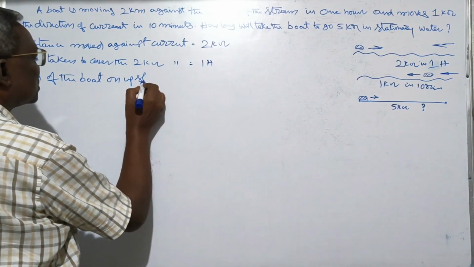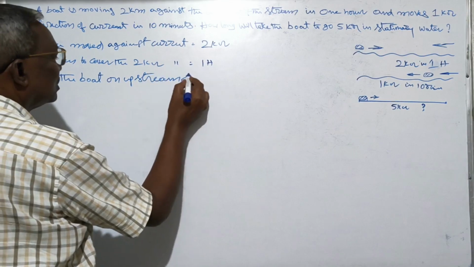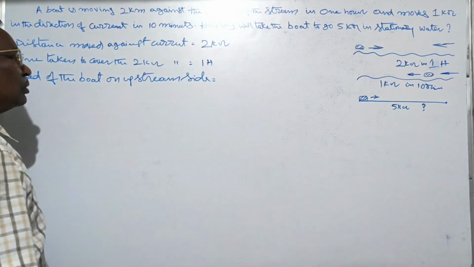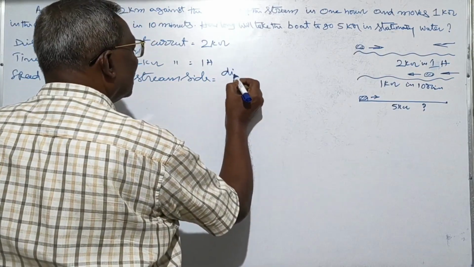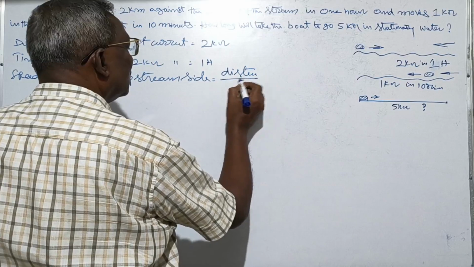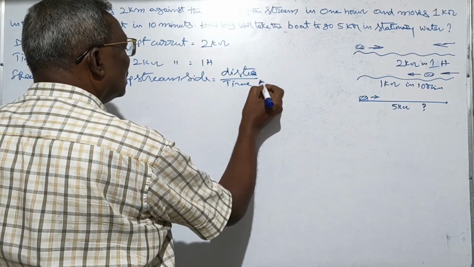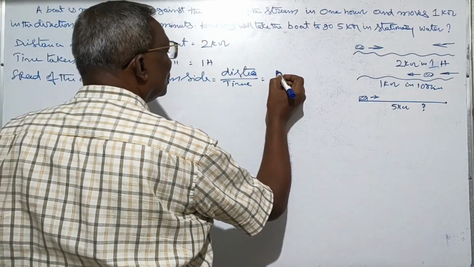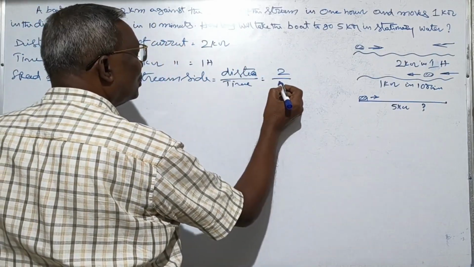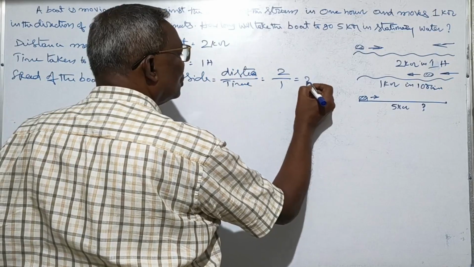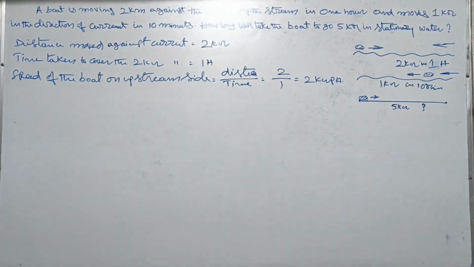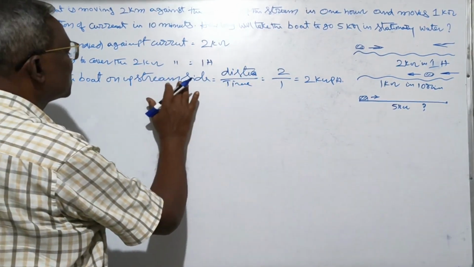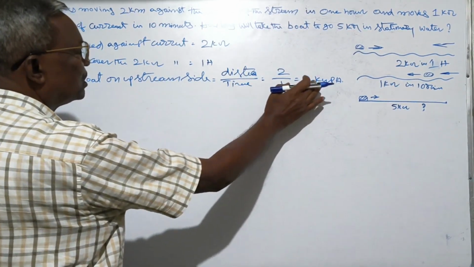Speed on the upstream side is equal to distance by time. Distance is equal to 2 kilometers by time, 1 hour, that is equal to 2 kmph. This is the speed of the boat on the upstream side: 2 kmph.